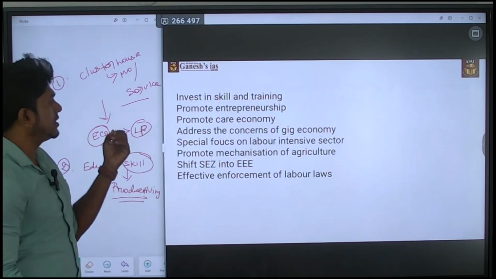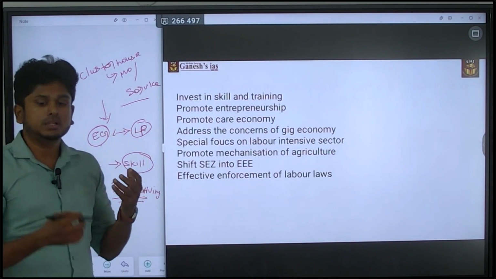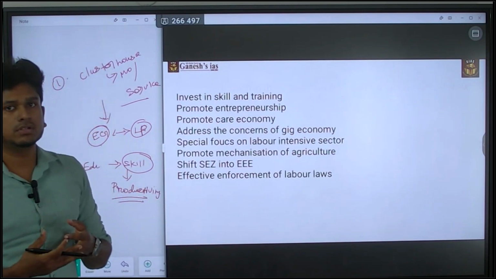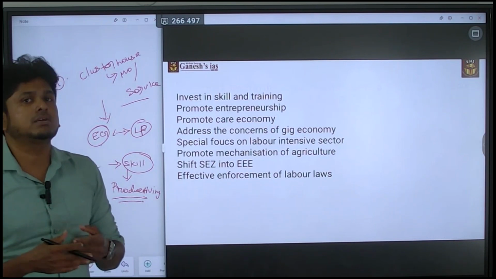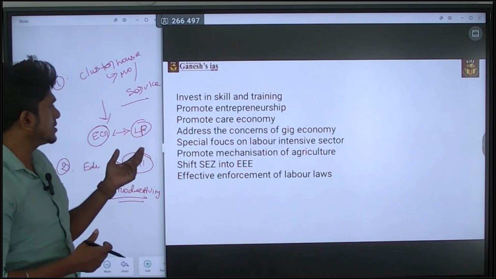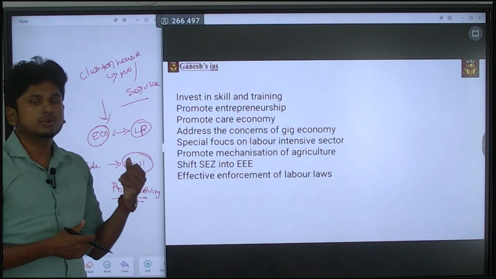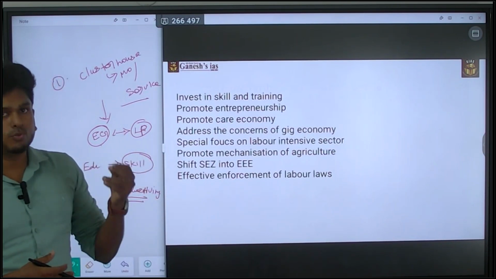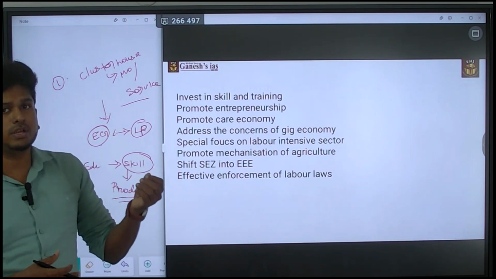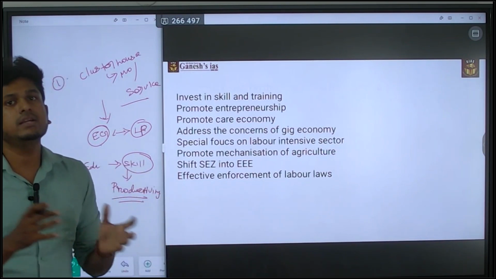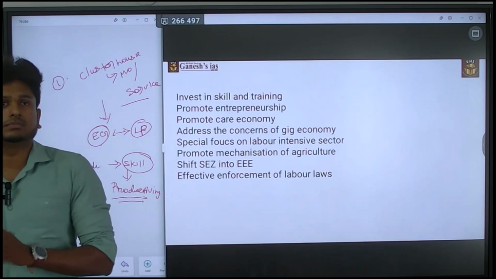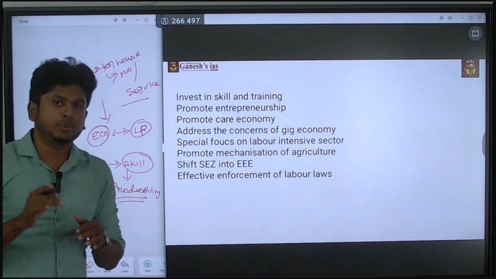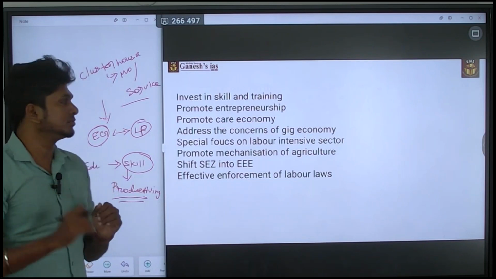So invest in skills and training, promote entrepreneurship through loan activities, or else through angel investors. So there are many ways to increase entrepreneurship activities. Okay, next, promote the care economy. Okay, in one of the questions we discussed what the care economy is. So we have to promote that also. By the way, it is going to increase the labor productivity, which in turn contributes to the economic growth of the country. At the same time, it is not going to affect the labor productivity. The productivity of the labor is going to increase only.